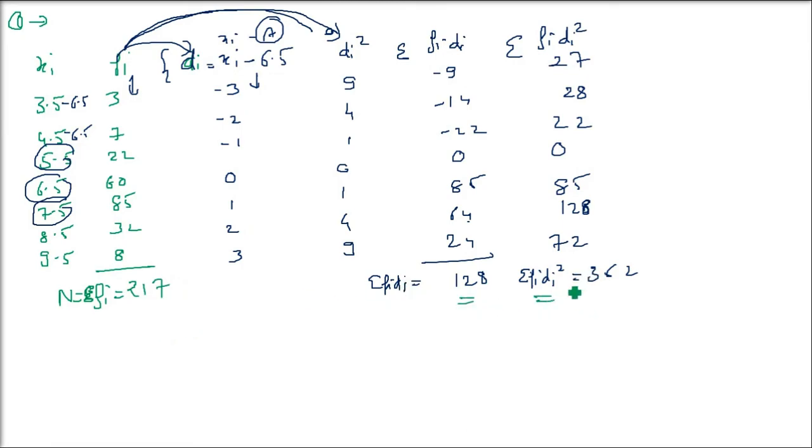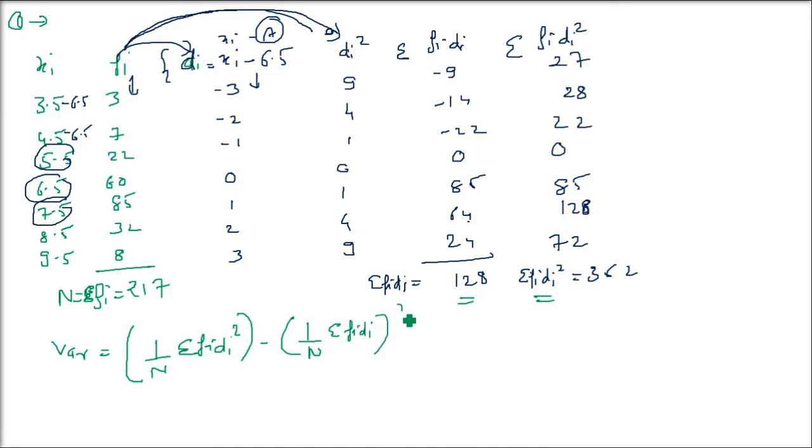Formula, all the values we have calculated. Now variance will be what? 1 by n sigma fi di whole square, minus (1 by n sigma fi di) whole square. Okay, so what did you get? This is 362.